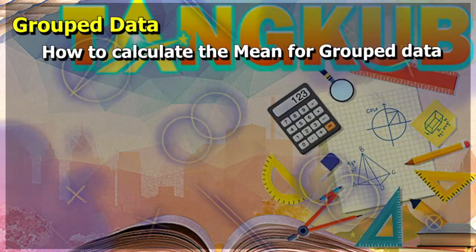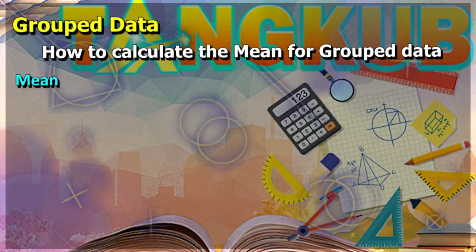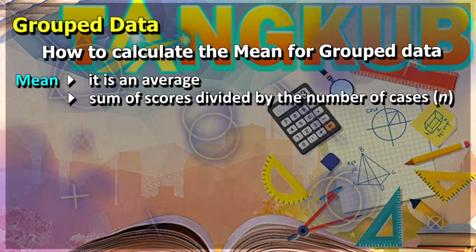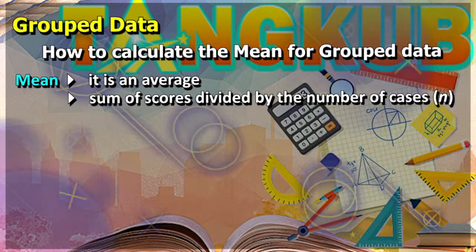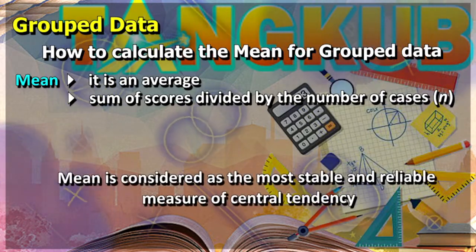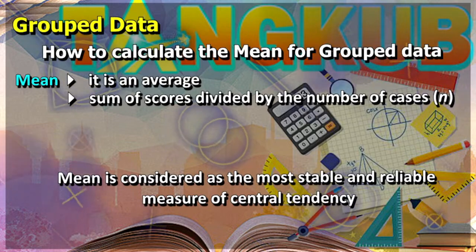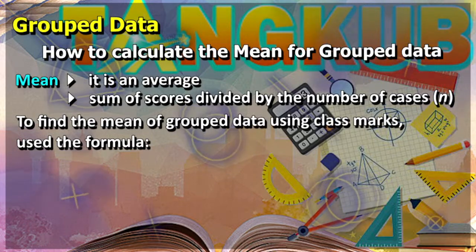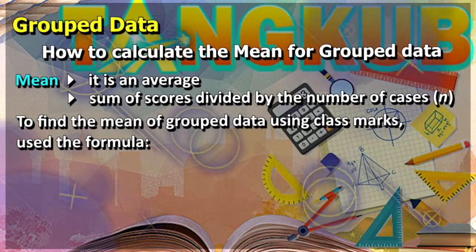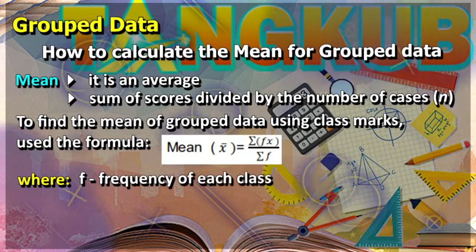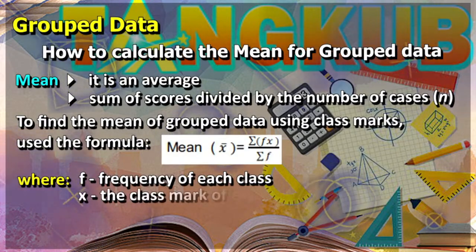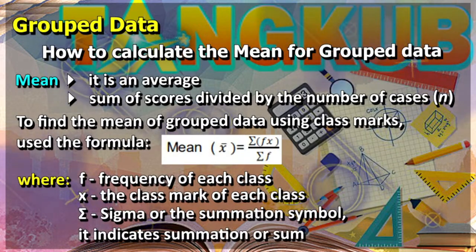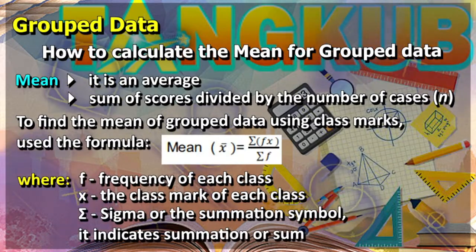Now, how are we going to calculate the mean for group data? Now, when we say mean, it is an average. It is the sum of scores divided by the number of cases, or n. Note that mean is considered as the most stable and reliable measure of central tendency. Now, to find the mean of group data using class marks, use this formula, where f is the frequency of each class, x is the class mark of each class, and sigma, or the summation symbol, indicates summation or sum.